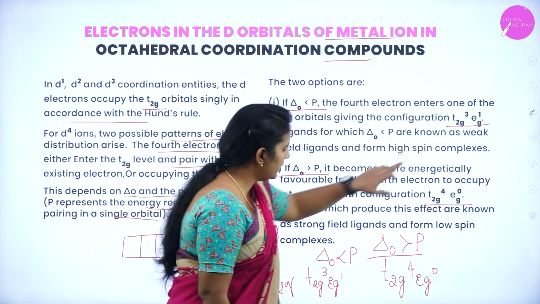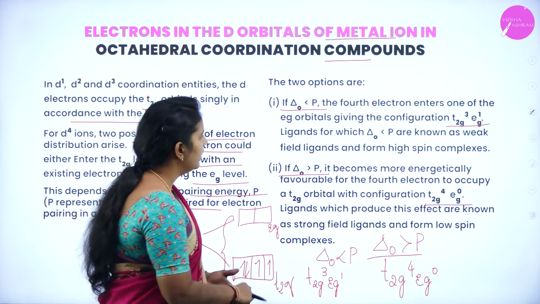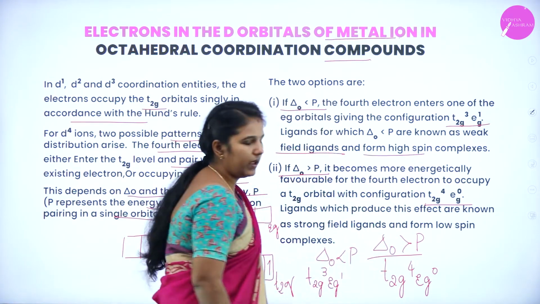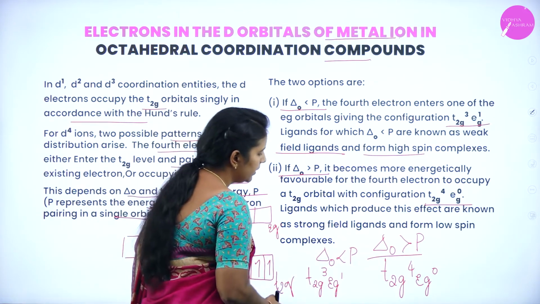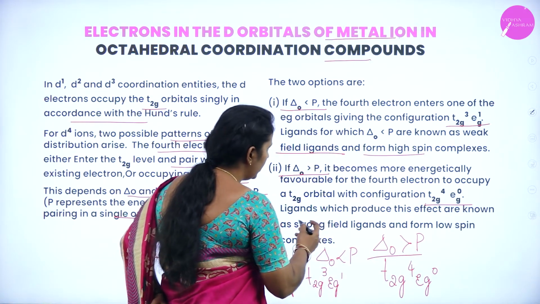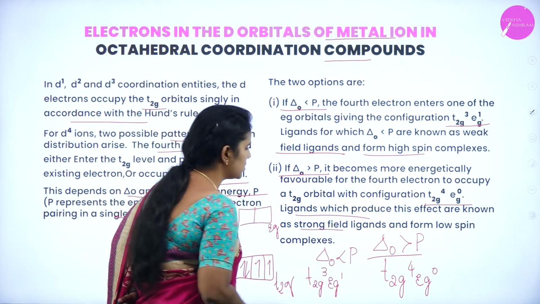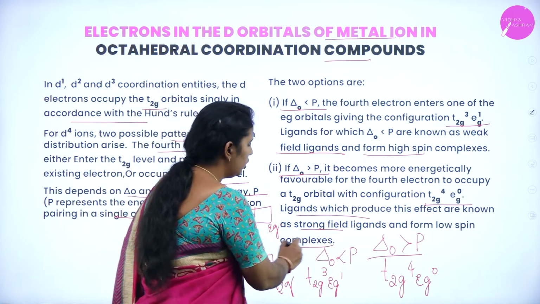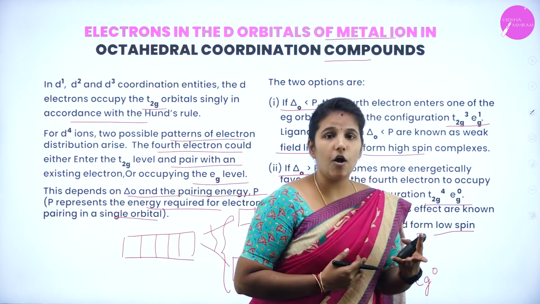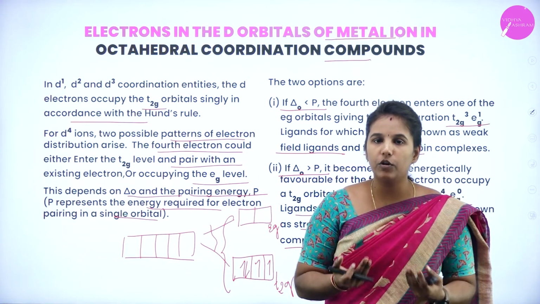If you get t2g3 eg1, usually such ligands are weak and form high spin complexes. If the electronic configuration is t2g4 eg0, the ligands are strong field ligands and form low spin complexes. This is how the electrons in the d orbitals of metal ions, especially in octahedral complexes, can be explained based on their splitting.